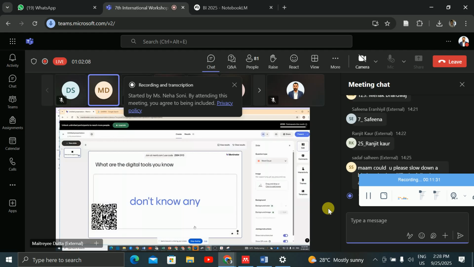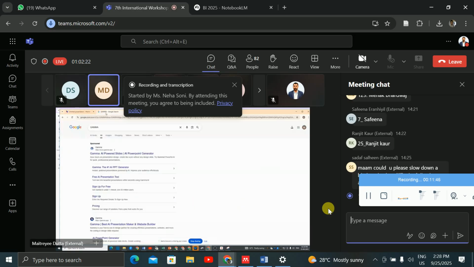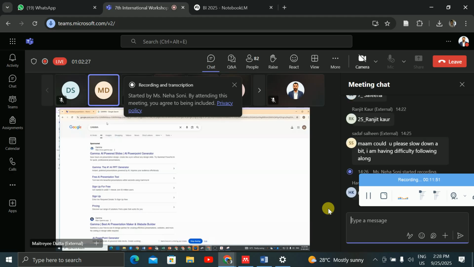Okay, no problem. If you don't know any, no problem. Today we are going to learn many tools, right? The next tool that I'm going to tell you is a very popular tool, known as gamma.ai. If you just write gamma, this gamma.app, don't click on this. You just click on https://gamma.app, right? This is the best presentation maker, and it can be used for websites also.